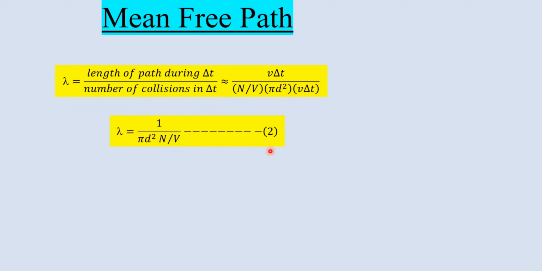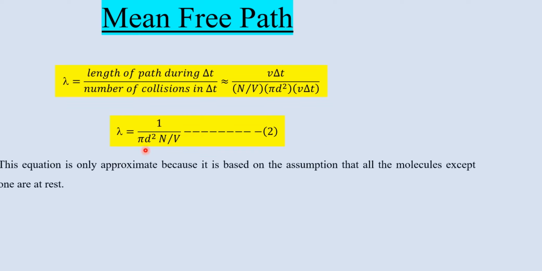Now this is different from the first result. And what is the difference? The difference is of under root 2. Here we were having under root 2 pi d square n over v, but in equation 2 we are getting pi d square n over v.